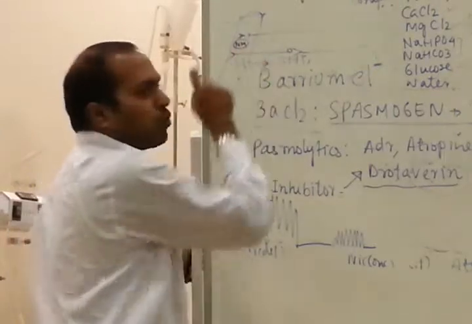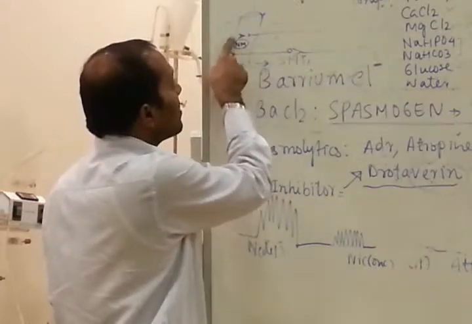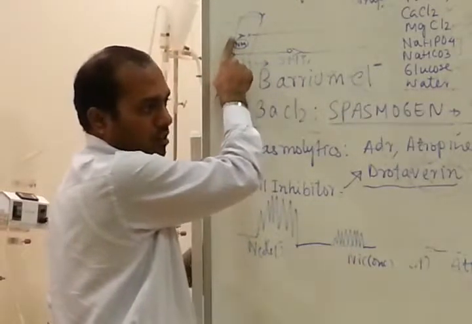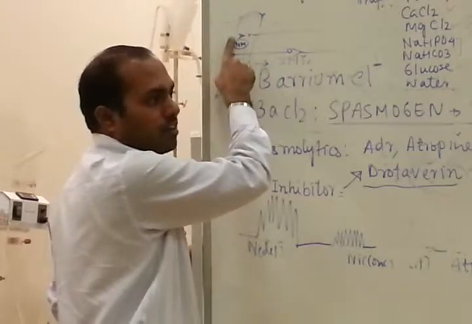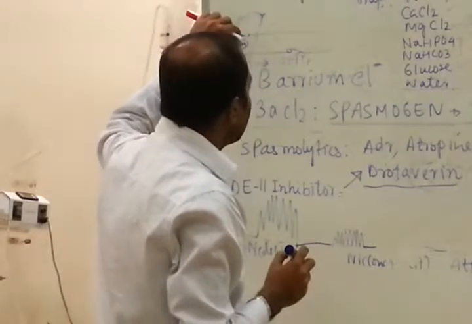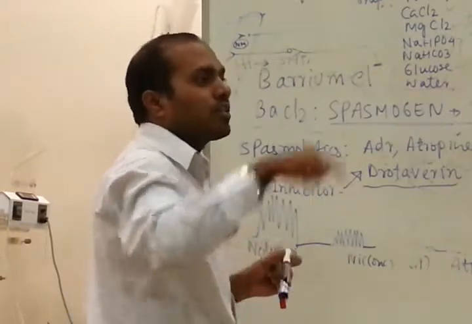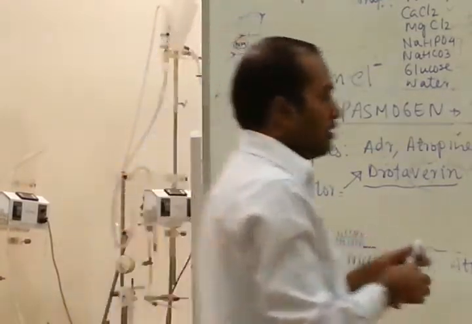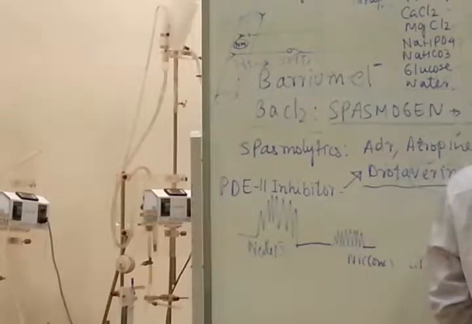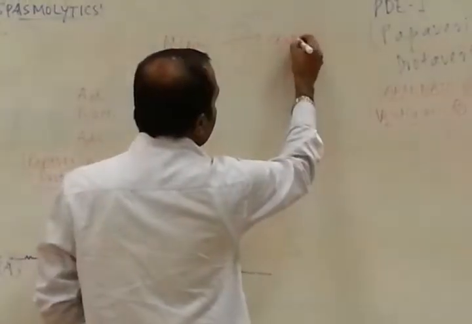In ganglia, there is a nicotinic receptor. So if nicotine is given, it will stimulate the release of acetylcholine at the effector organ. And the stimulation of muscarinic receptors in smooth muscle by acetylcholine causes contraction.